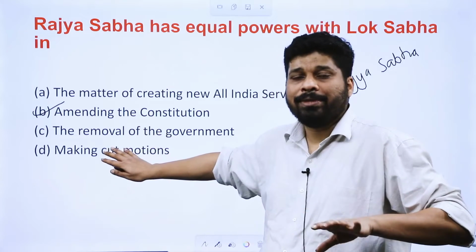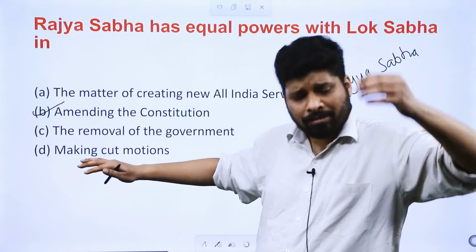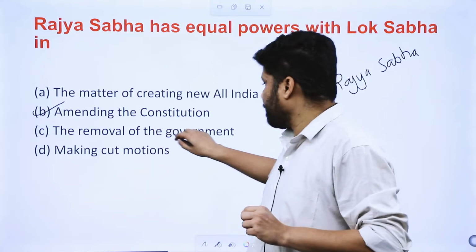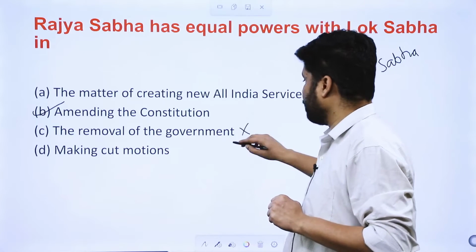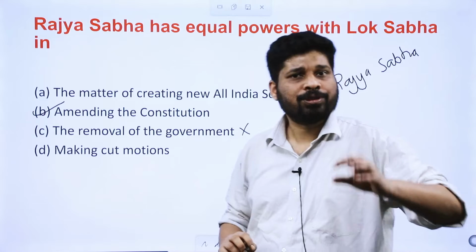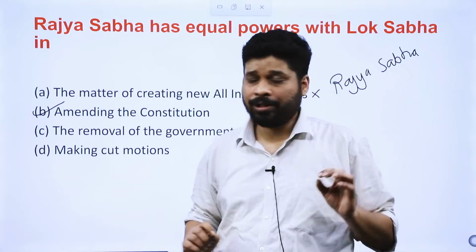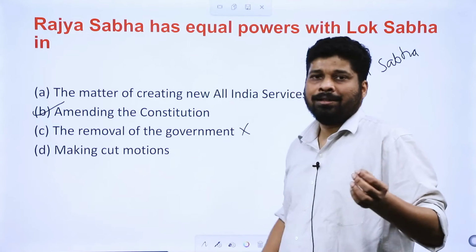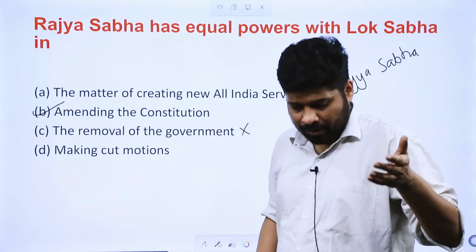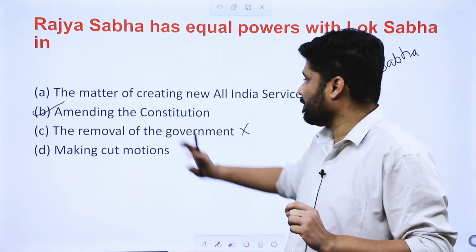So don't make this mistake of directly marking the answer. Go through all four options. Here, removal of the government, absolutely not. Removal of the government means no confidence motion, and no confidence motion can only be brought in Lok Sabha. Cut motion, again, can be brought in Lok Sabha. So our answer will be B.